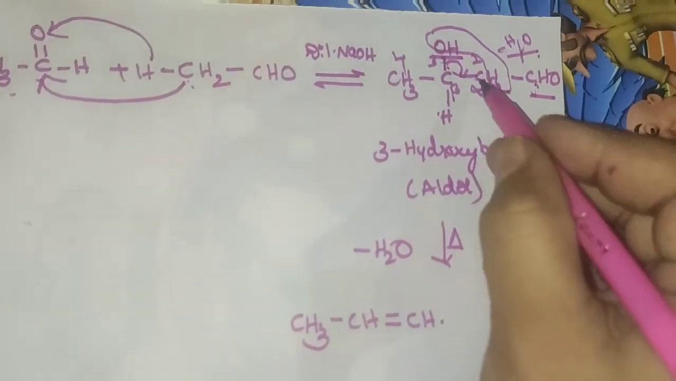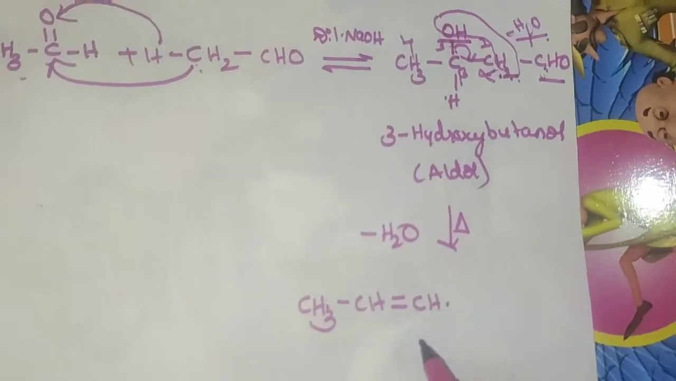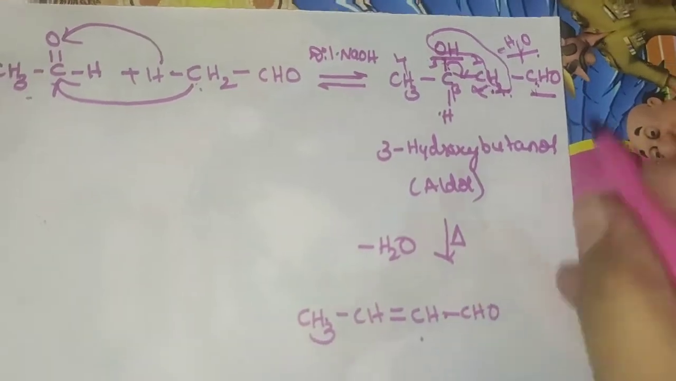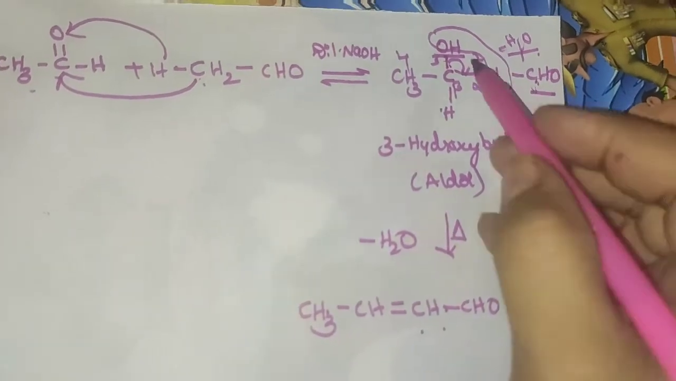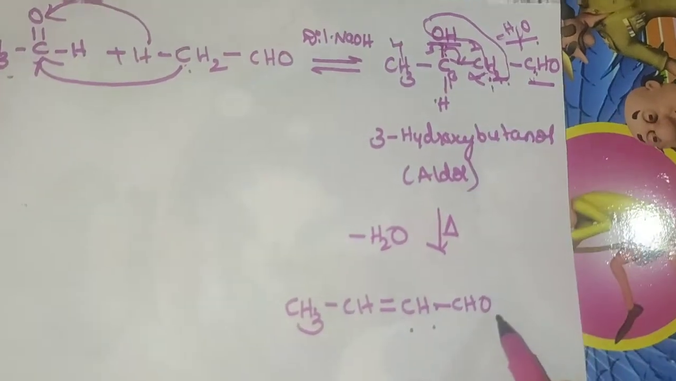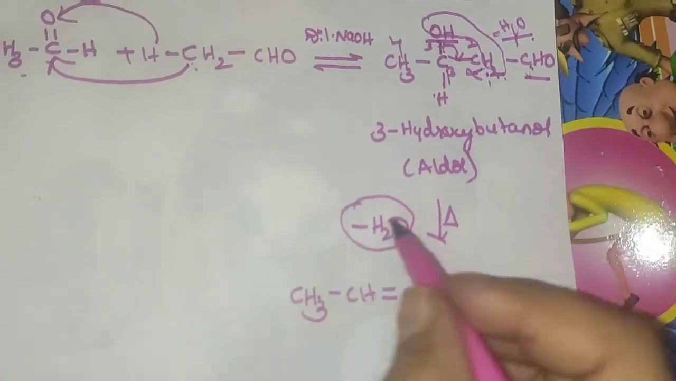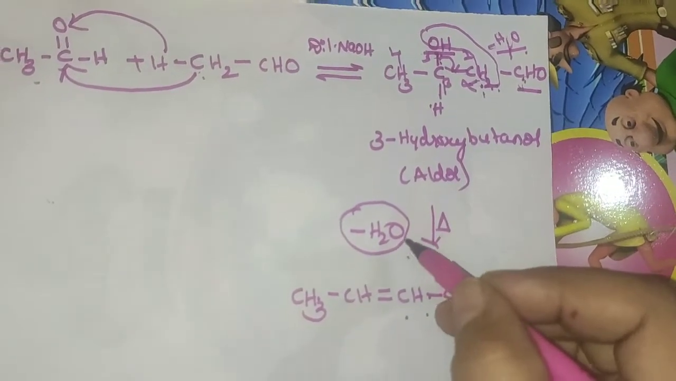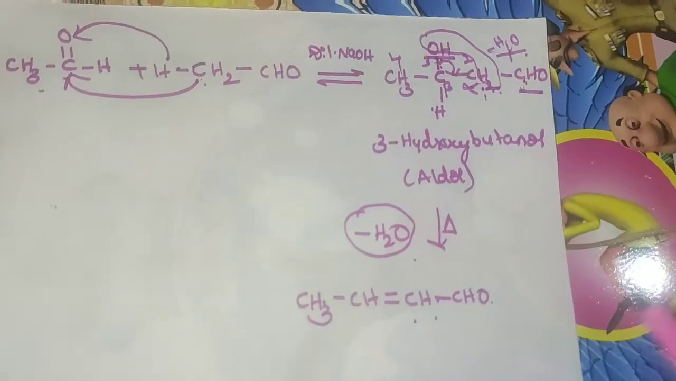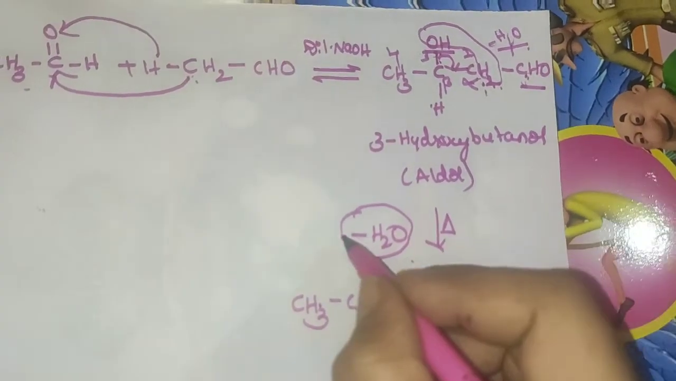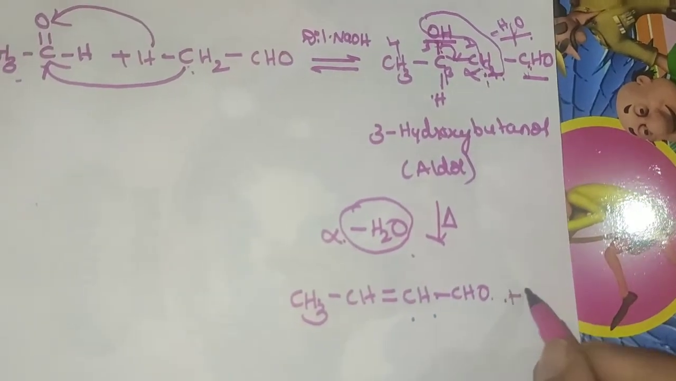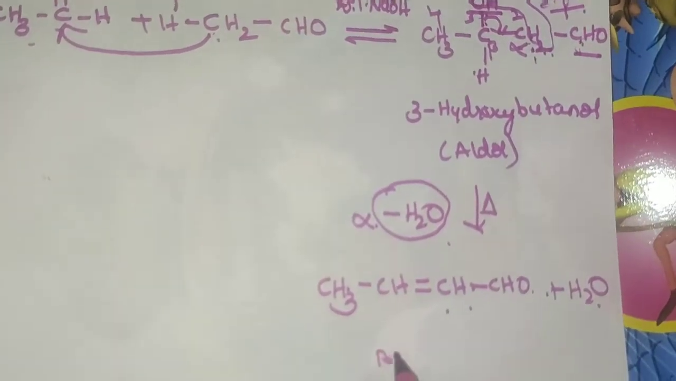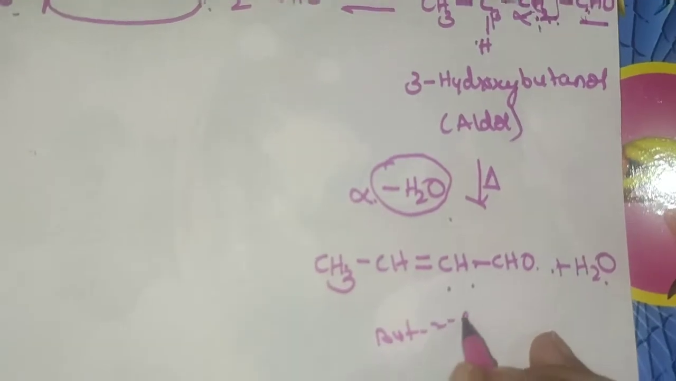So here how many H are there? Remaining only one H, so one H we have represented, and here there will be CHO as the aldehyde functional group, and here OH and one H are eliminated in the form of a water molecule. If we represent it with the arrow mark, it is not necessary to write the water molecule here. If we did not represent it here, we can write plus H2O. So what is the product here? It is known as but-2-enal.